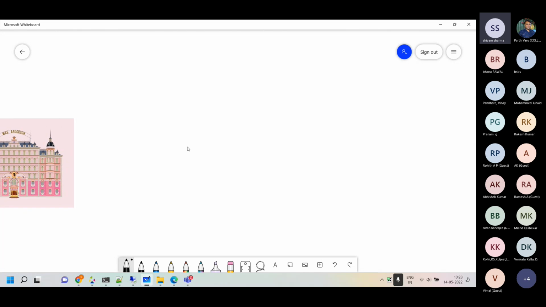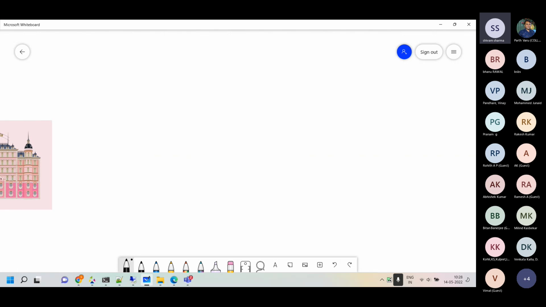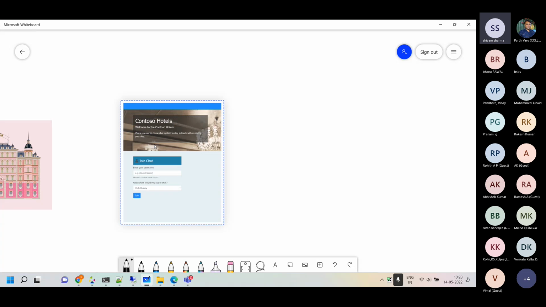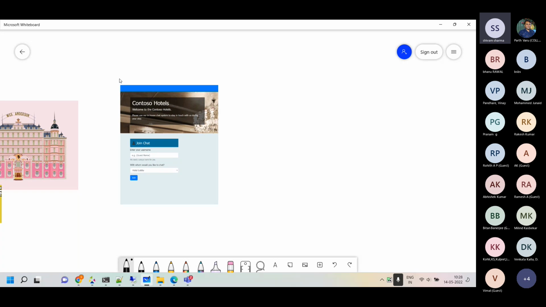Okay, the very first thing is the interface which you see, that interface which I was showing you earlier, is basically created in the Azure App Services. So it's a website which is deployed. And if I drop that image which I have snipped earlier, that's the interface. In Azure, when you run any website, we have App Services where we run that.